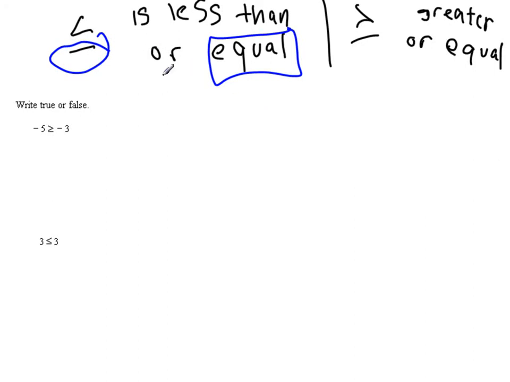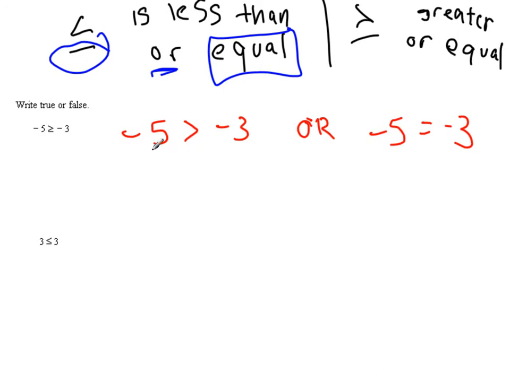Now, because it's an or statement, it means one or the other has to be true. So I'm going to write this inequality two ways. We have -5 is greater than -3, or -5 is equal to -3. Only one of them has to be true to make the whole thing true. As long as one is true, the statement is true. If both are false, then the whole thing is false.